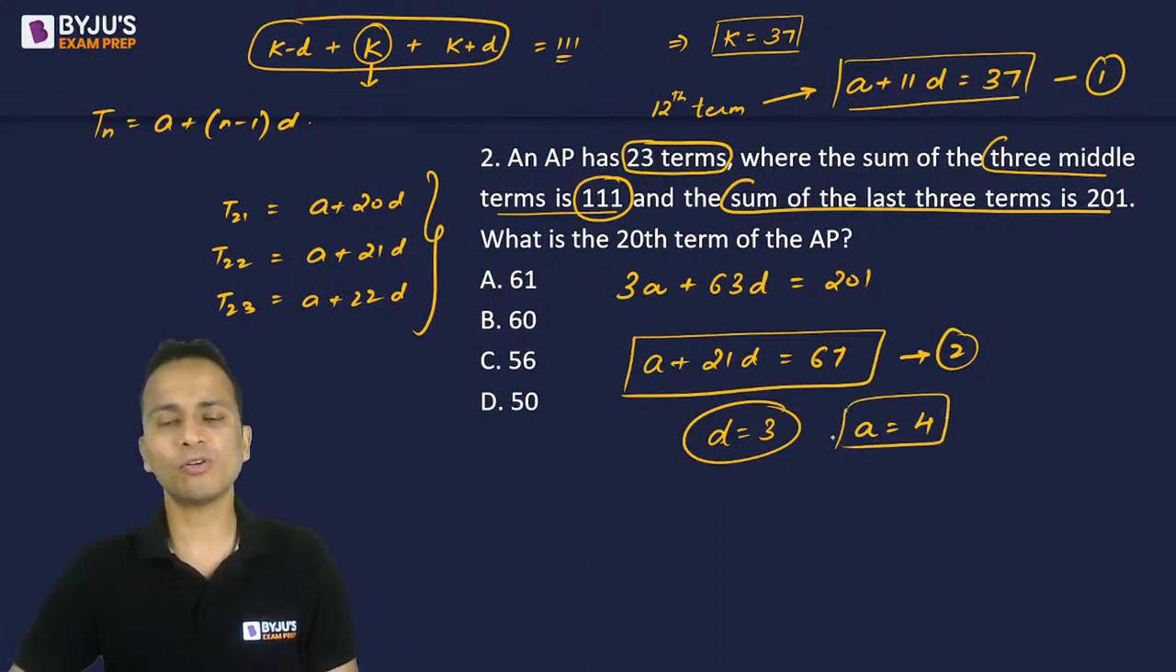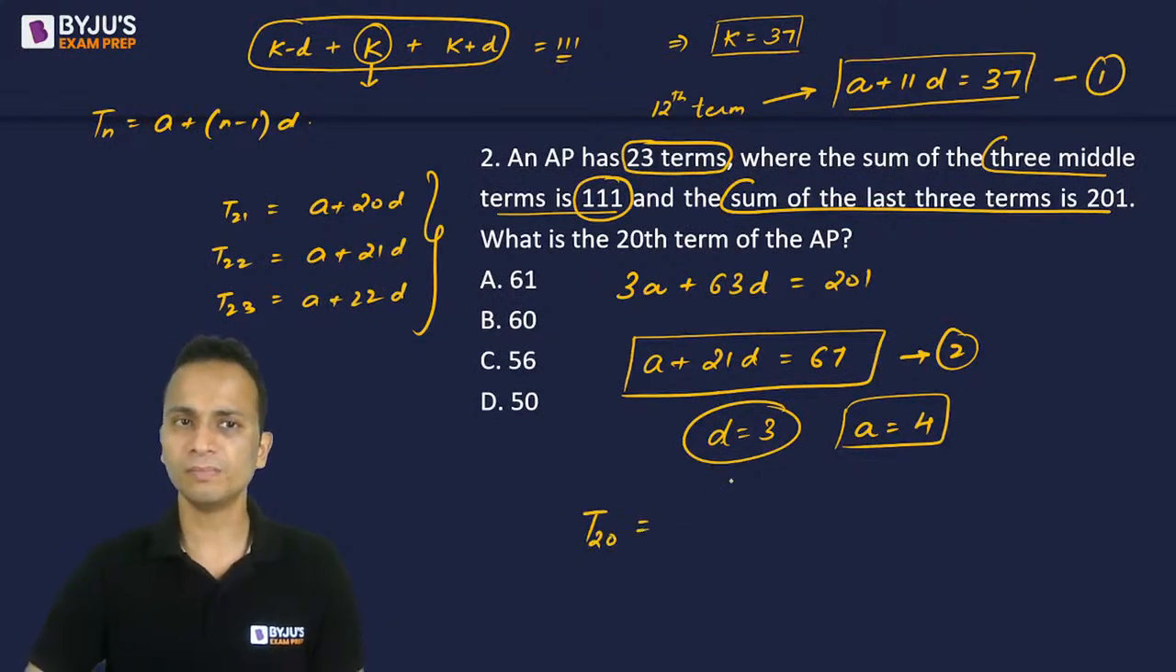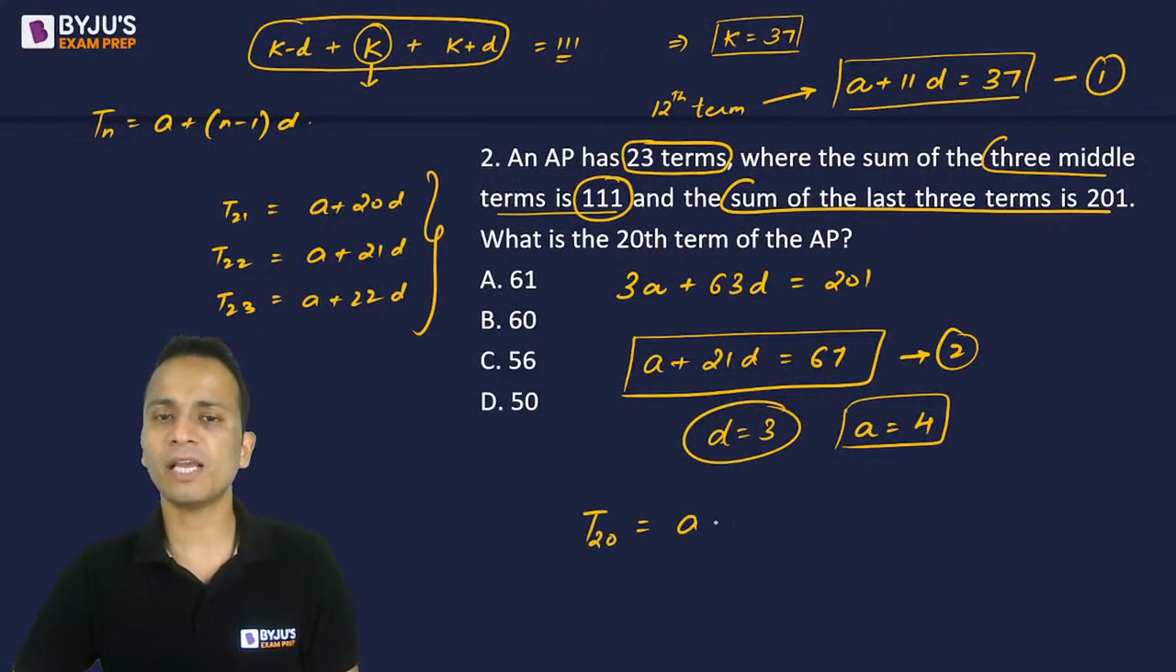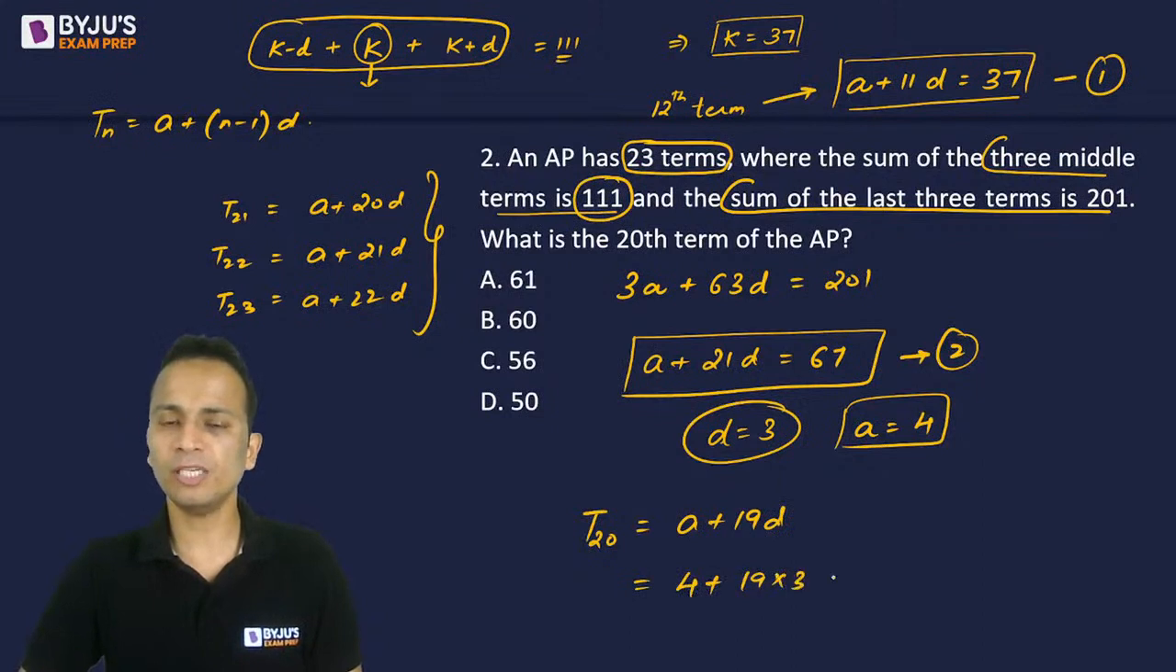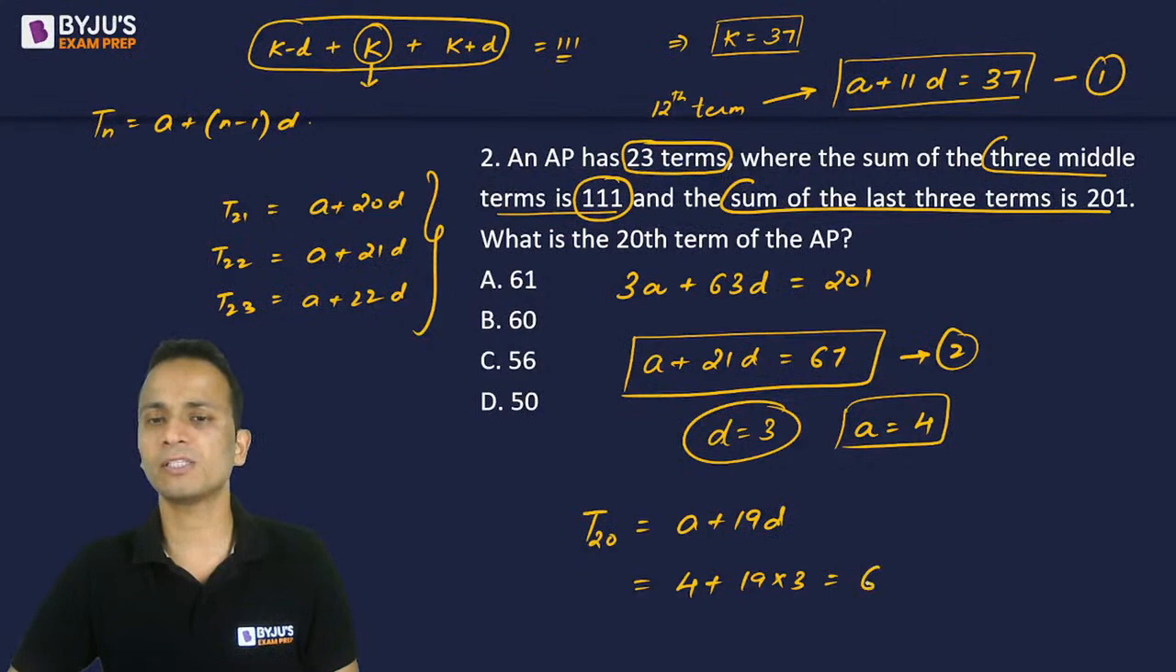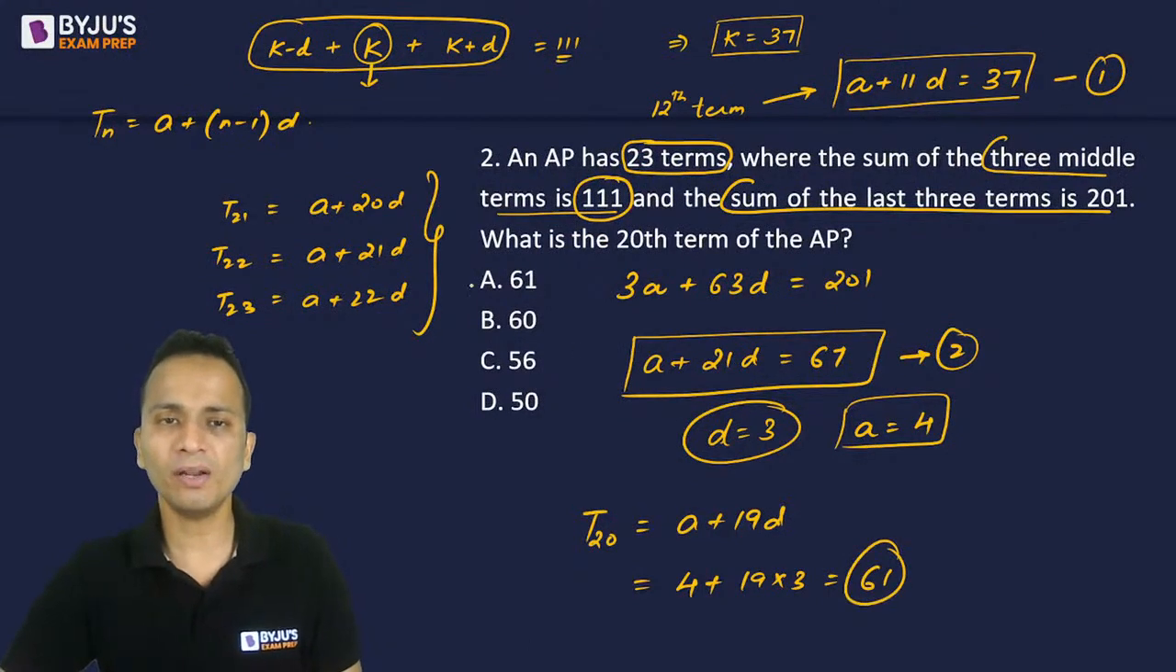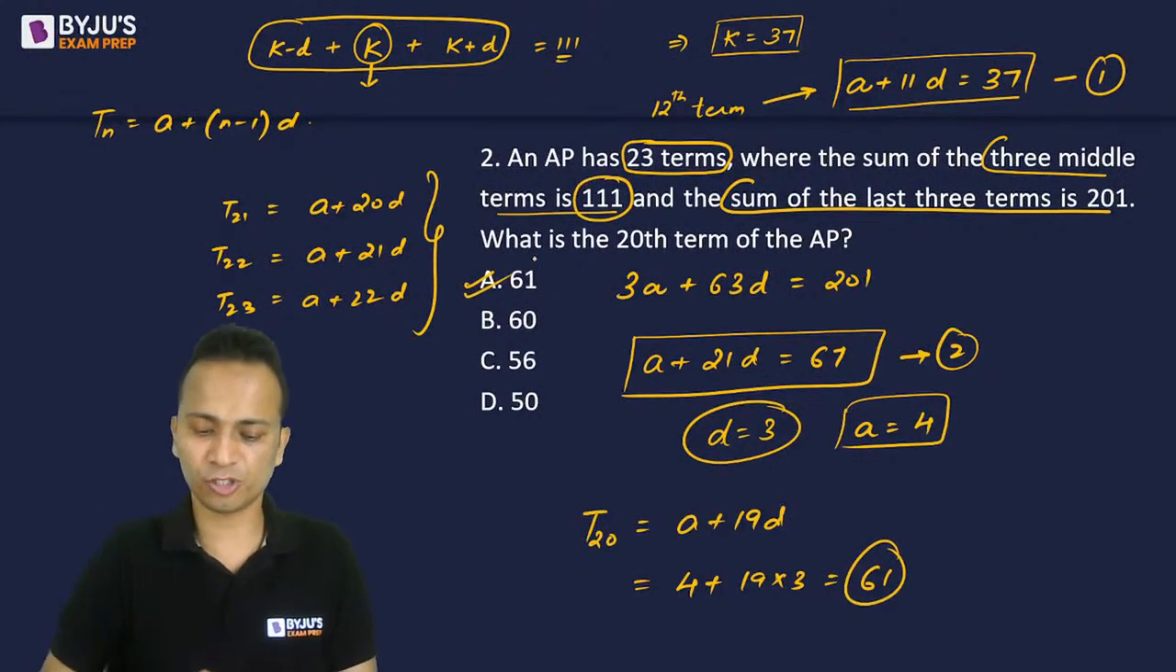So I've got the values of a and d and now I can find out the 20th term. Okay, so 20th term is a plus 19d, that is 4 plus 19 into 3. 19 into 3 is 57. 57 plus 4 is 61. So 61 will be the correct answer for this question.